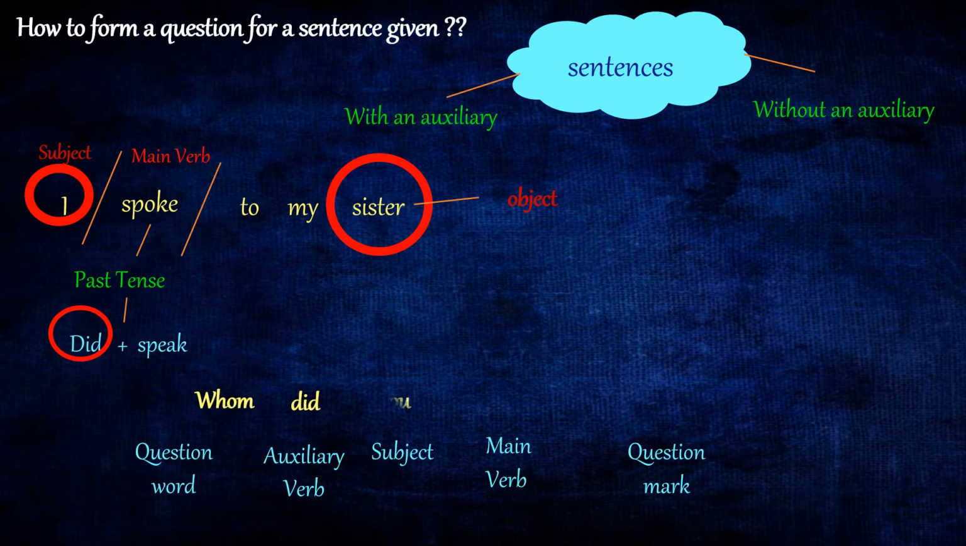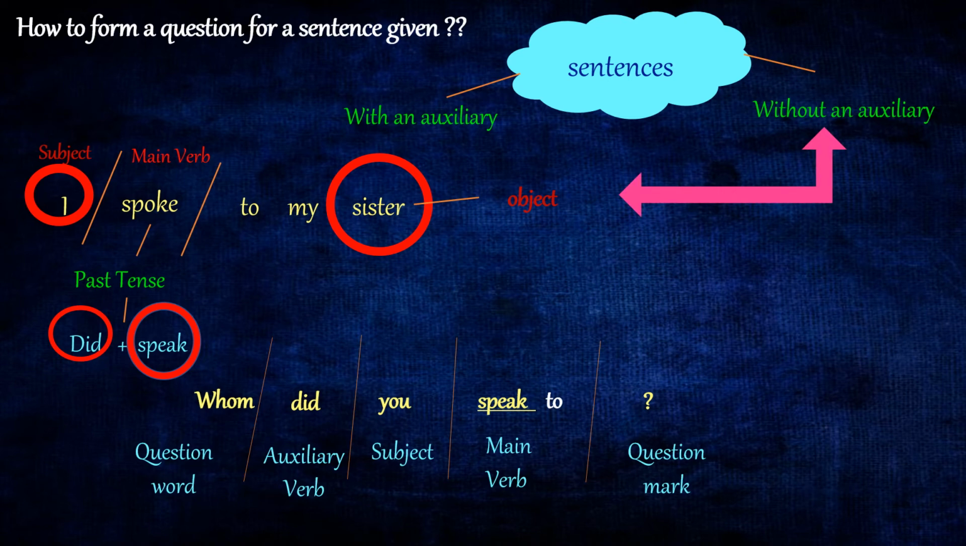Now, when you frame a question, I will become you. And the main verb is speak. Spoke is the main verb. The root form of the verb is speak. Therefore, main verb in the question will be speak. So, answer will be whom did you speak to? Followed by a question mark because we're asking a question. So, whom is the question word, did is the auxiliary, you is the subject, and speak is the main verb. So, this is an example of a sentence without an auxiliary verb.